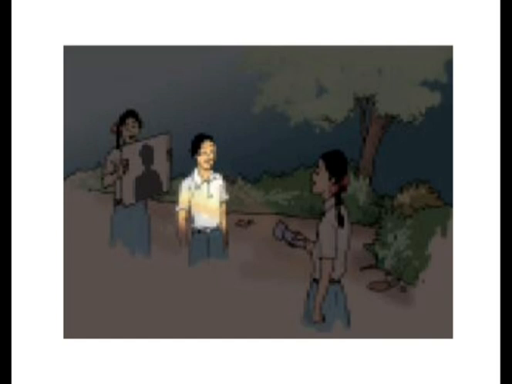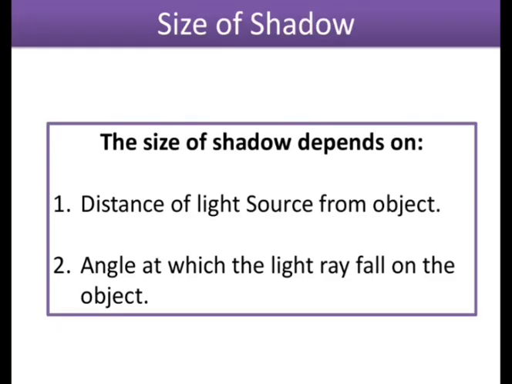But when this girl projects a light on the same level as that of the screen, what will happen? This boy will block the light, and the remaining light will fall on the screen, and we are able to see the shadow that is formed. So it is necessary that to form a shadow we need the screen also. If there is no screen, we are not able to see the shadow. Fine. Next, the size of the shadow.